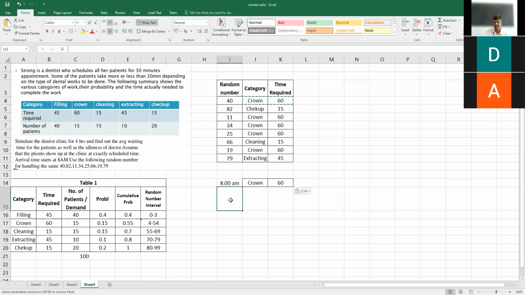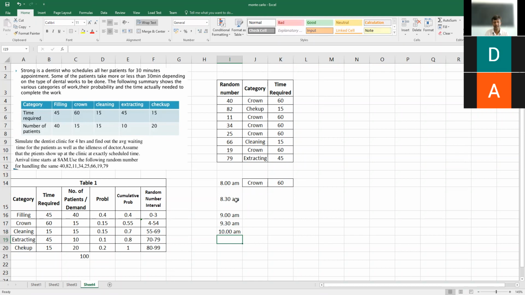The second patient comes by 8:30. Why is it 8:30? The doctor is giving a half-hour appointment to all the patients. That is how we got 8:30, 9, 9:30, and so on.